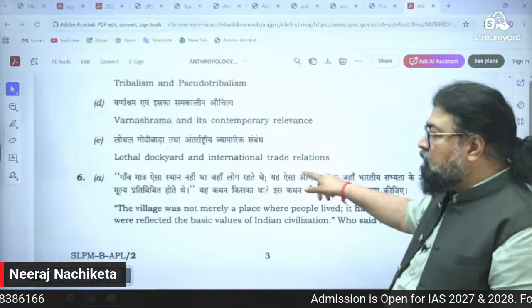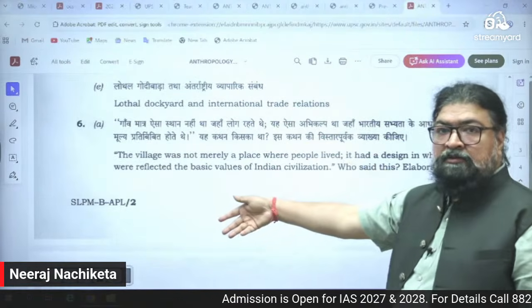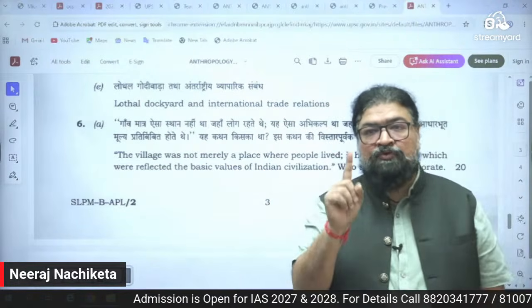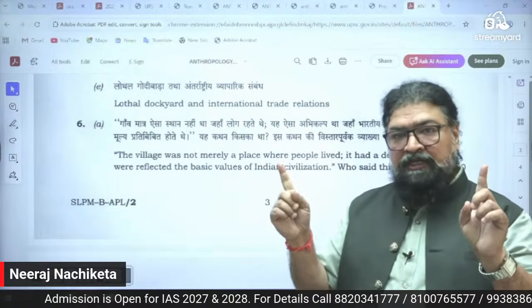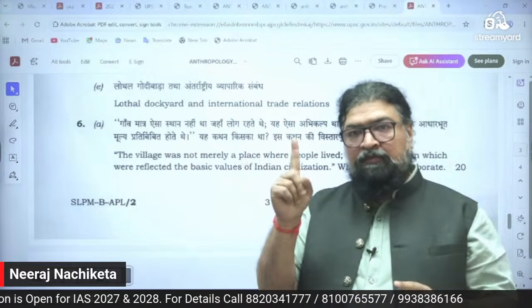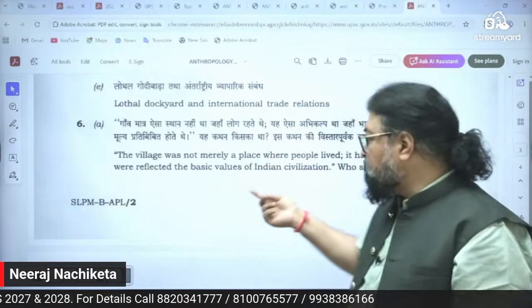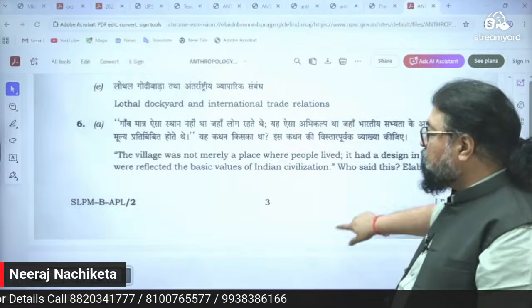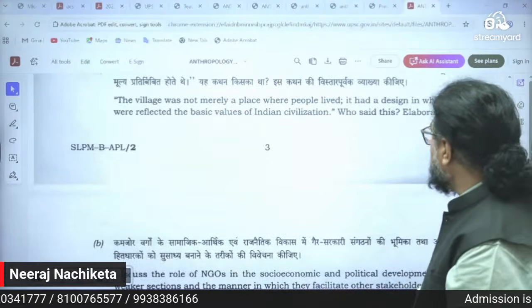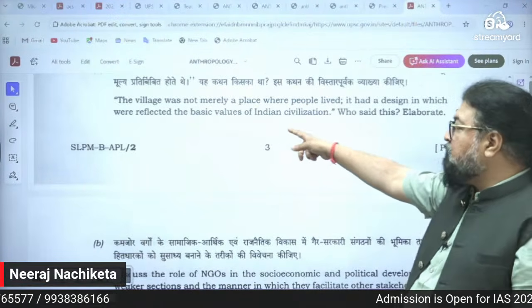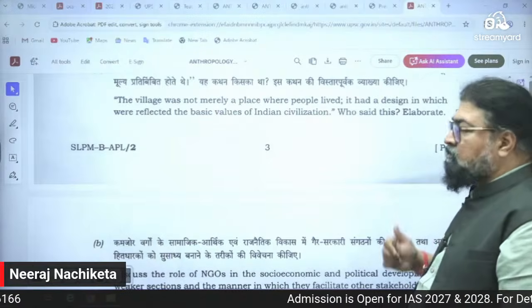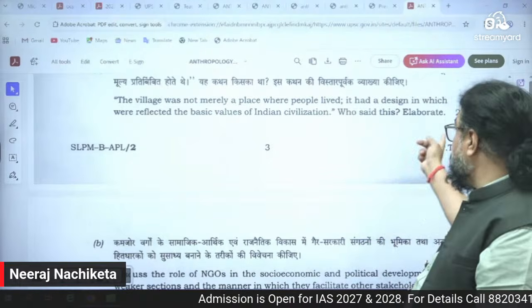And then the remaining 3 questions. You will take at least 1 question from section A and section B. And again, you have one more choice of either of the sections there. So now see, the village was not merely a place where people lived. It had a design in which were reflected the basic values of Indian civilization. Who said this? Who has given this statement? Elaborate.